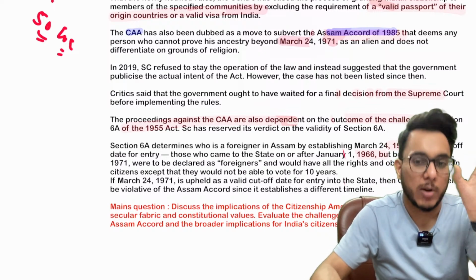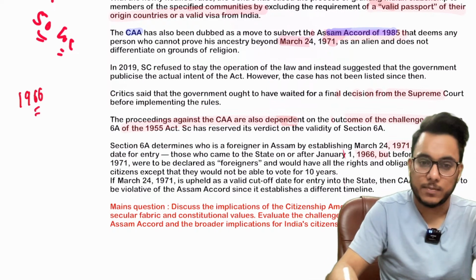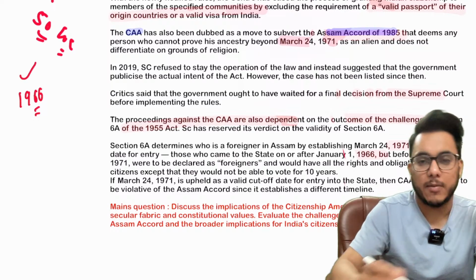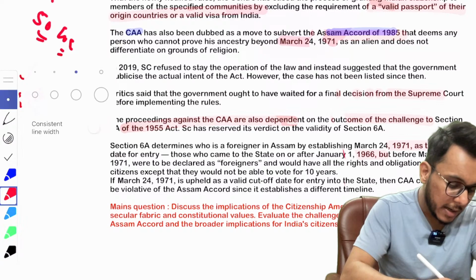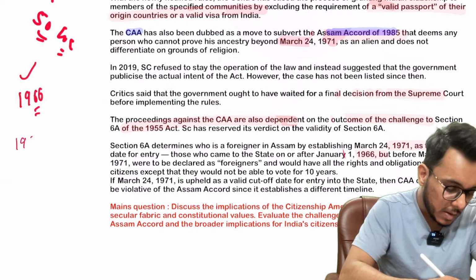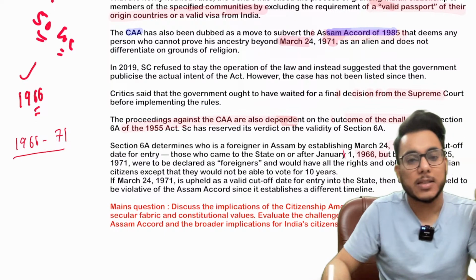According to this Assam Accord, people who entered Assam before 1966 will be considered citizens of India. Citizenship will be given to them. People who entered Assam from 1966 to 71 are eligible to get the citizenship.